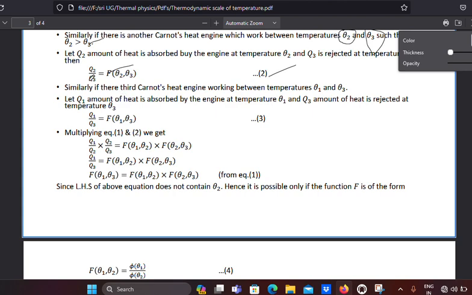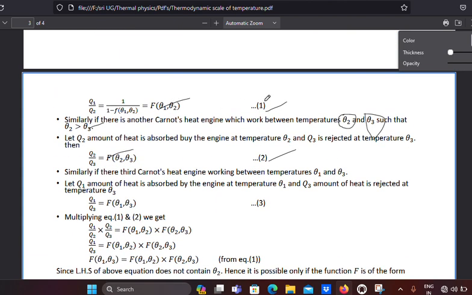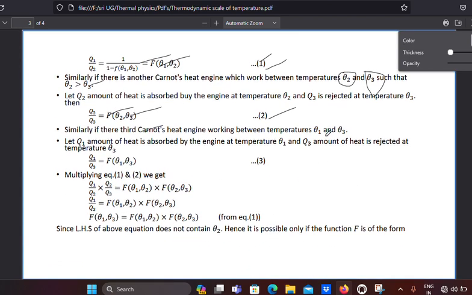Next, similarly, there is a third one. This is the first one, and this is the second one. Let me take one more Carnot heat engine, which works between theta 1 and theta 3, and the condition is theta 1 is greater than theta 3. Q1 is the heat absorbed by the engine at temperature theta 1, and Q3 is the heat rejected at temperature theta 3. Then it is also a function of theta 1 and theta 3, so f of theta 1, theta 3. In the same manner we have written the first two, we write the third one also.